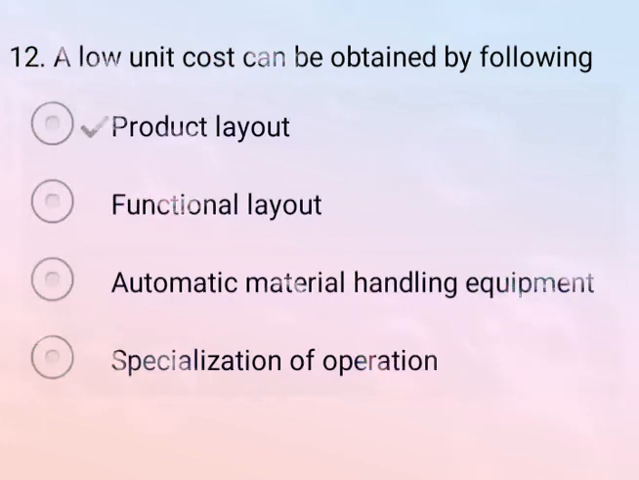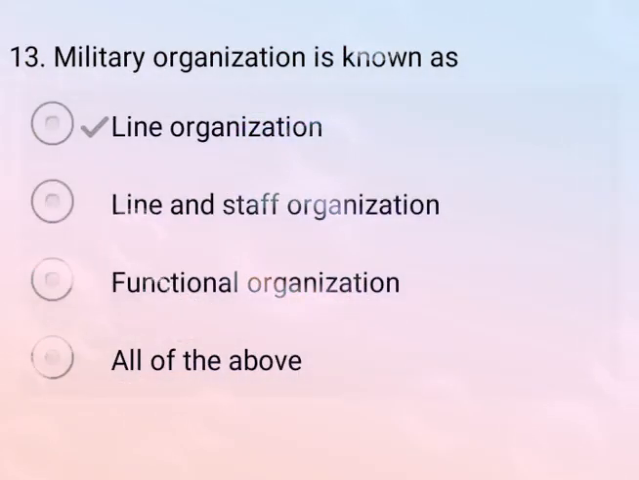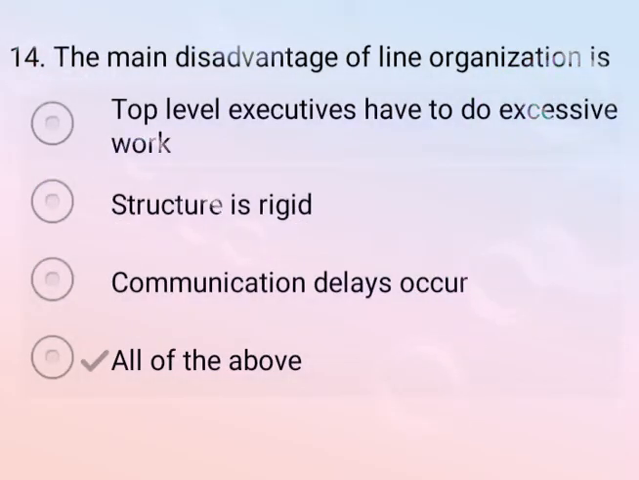Now come to the next question. Military organization is known as, so correct answer is option A, line organization. So this is most important question in industrial engineering. Now come to the next question. The main disadvantage of line organization is, so here option D is correct, it means all of the above. Options are: top level executives have to execute work, option B structure is rigid, and option C communication delay occurs. So in the case of the line organization these are the disadvantages.